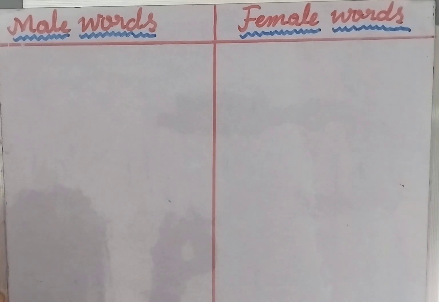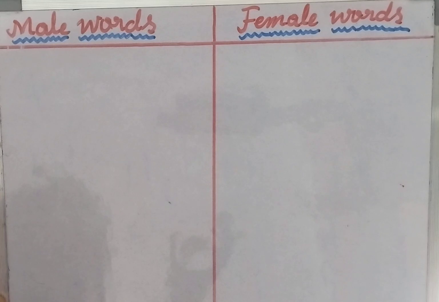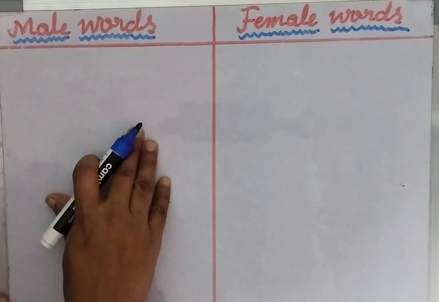Naming words of people and animals are either male or female. Naming words of people and animals can also be common words. Naming words of things are known as neutral words. So remember, children, naming words of people and animals are either male or female, and can also be common words. Naming words of things are known as neutral words. Today we will learn about male words and female words. First example is male word.